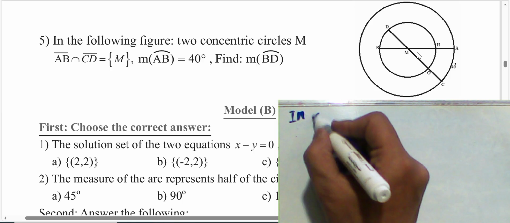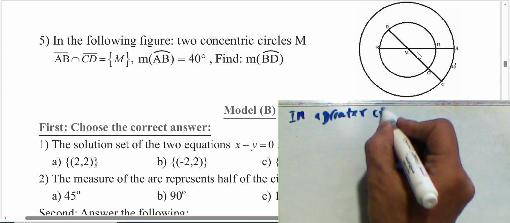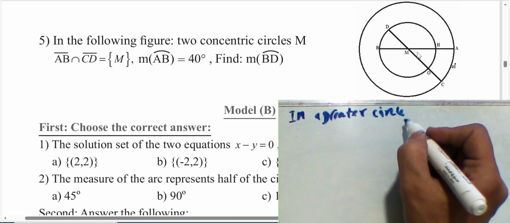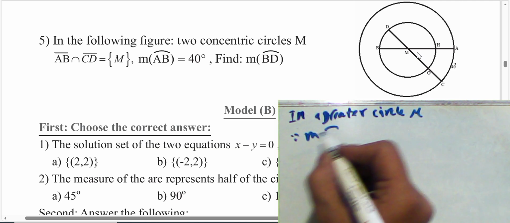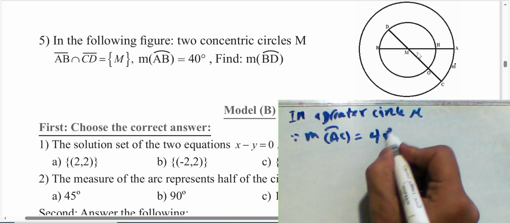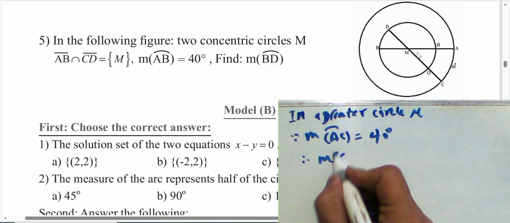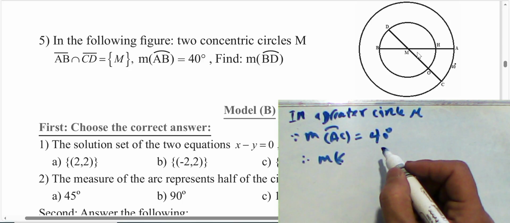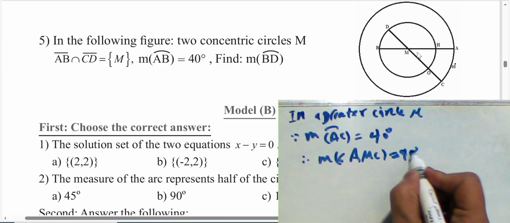And a greater circle with center M, such that the measure of arc AC is equal to 40 degrees. The measure of central angle AMC was equal to 40 degrees.